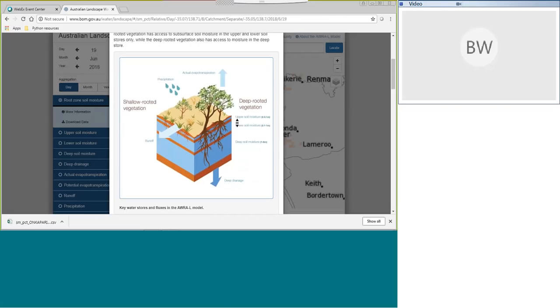And here we can see that this upper soil moisture is from 0 to 0.1 metres. The lower soil moisture is from 0.1 to 1 metre. And the deep soil moisture is from 1 to 6 metres. We also see those other processes here, the precipitation as an input to the water balance, a loss of actual evapotranspiration. We've got the runoff here, as well as the deep drainage. And we've got these two HRUs, the hydrological response units, the deep-rooted, the trees we can see here, and the shallow-rooted, the grasses we can see here as well.